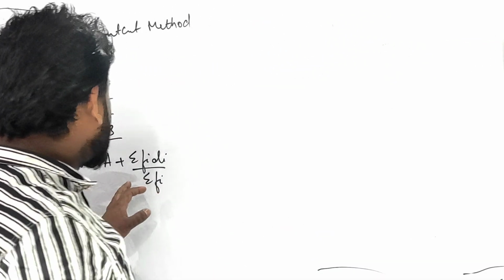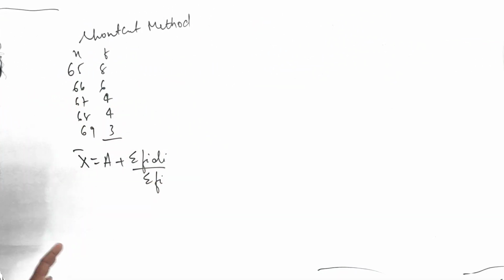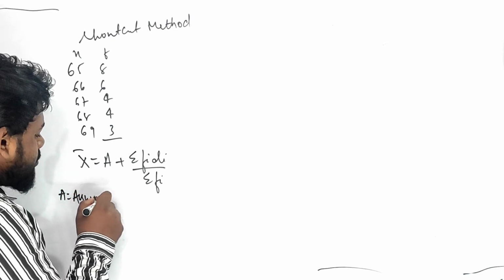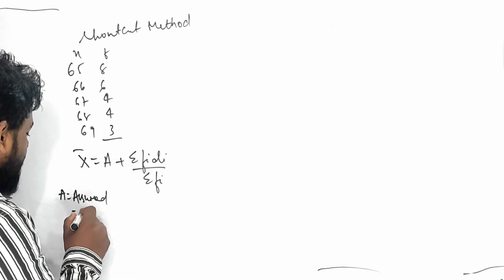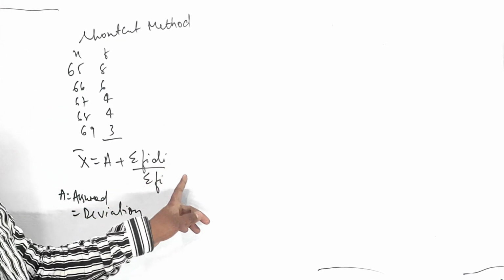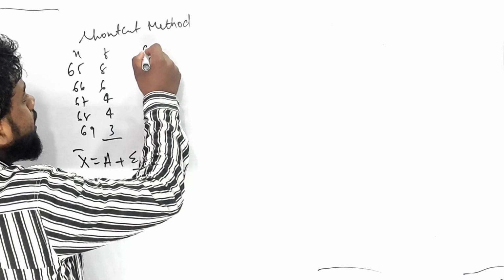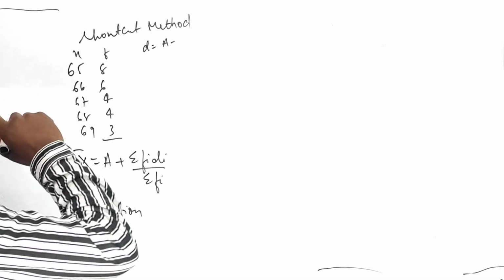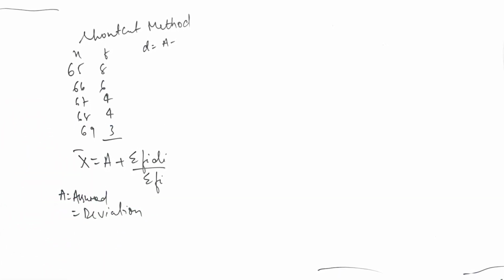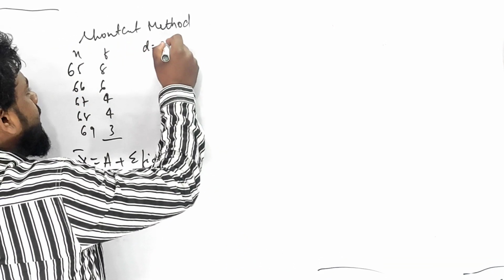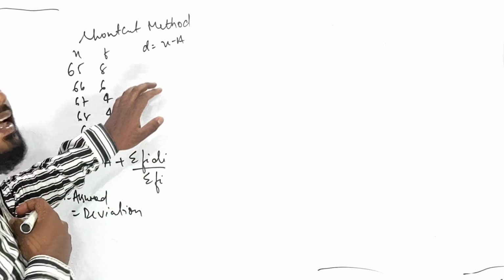Now you might be wondering, what do you mean by summation of fi di? Let me say, a stands for assumed. Assumed का मतलब probable. D का मतलब deviation. So how to find D? You have to find D in this way: D equals x minus a. Is it okay? D equals x minus a. Is it clear? D equals x minus a.